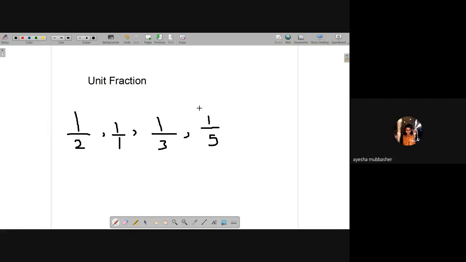Yes. Teacher, can you repeat? Yes, I can repeat. A unit fraction can be defined as a fraction whose numerator is 1. Okay? If the numerator is 1, you will say that it is a unit fraction. Is that clear? Okay, yes.